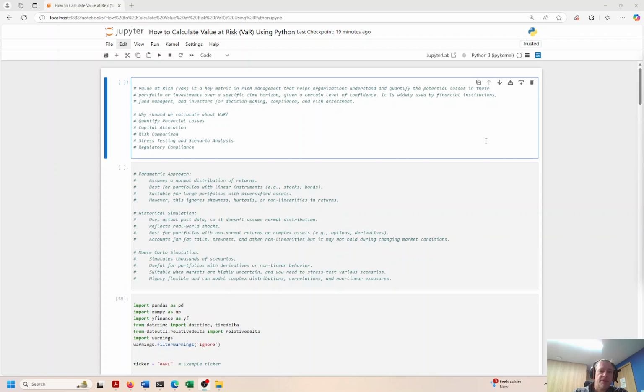In this topic that I want to review, I decided to take a look at calculating value at risk. It's abbreviated VaR. We're going to use Python, of course, and this is going to be highly financial focused.